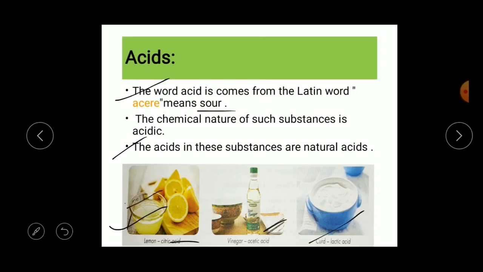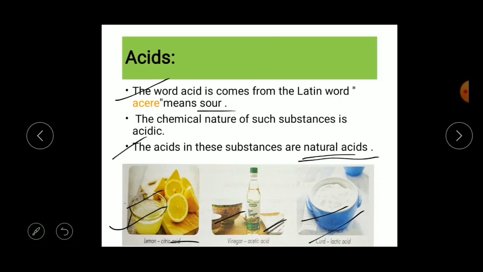The next point is that the acids in these substances are natural acids. Here, lemon, vinegar and curd all consist of natural acids. We find two types of acids. One is the natural or organic acids. The second is the artificial or inorganic acids. The natural acids are obtained from natural substances, whereas the artificial or inorganic acids are prepared synthetically in the laboratory.